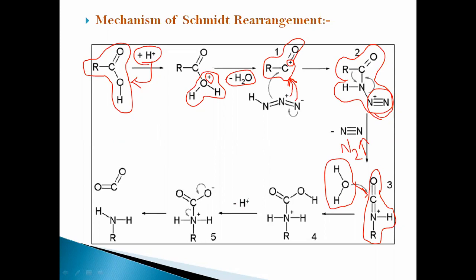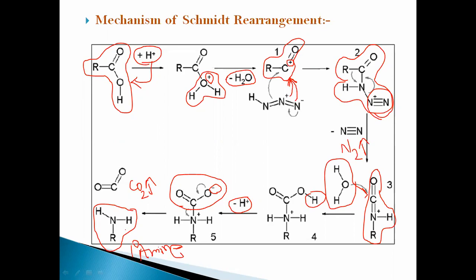followed by deprotonation, loss of a proton from this intermediate. This proton was lost, forming a negatively charged carboxylic group along with the amine part, followed by dissociation, making the primary amine as a final product with liberation of CO2. The decarboxylation process was carried out, loss of this group and making of primary amine as a final product.